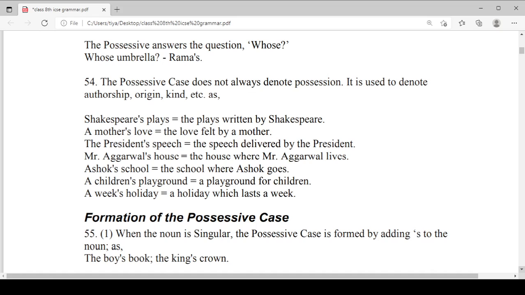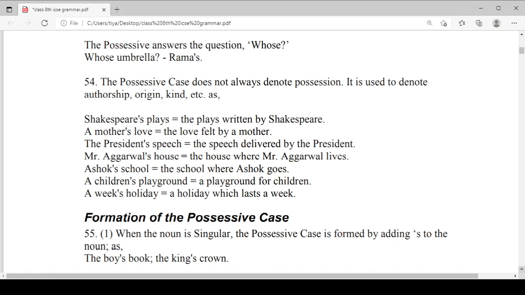The possessive case does not always denote possession. It is used to denote authorship, origin, kind, etc. When we talk about possession, please don't refer it only to ownership. Yes, of course it is possession, but it is not exactly possession. It is just showing authorship or origin, or what kind of noun or sentence it is.